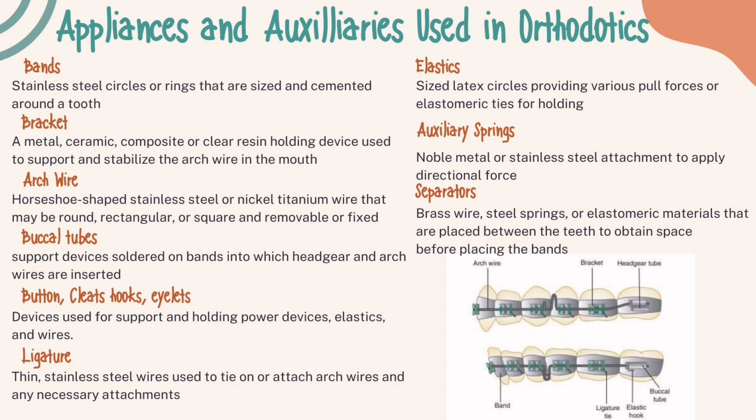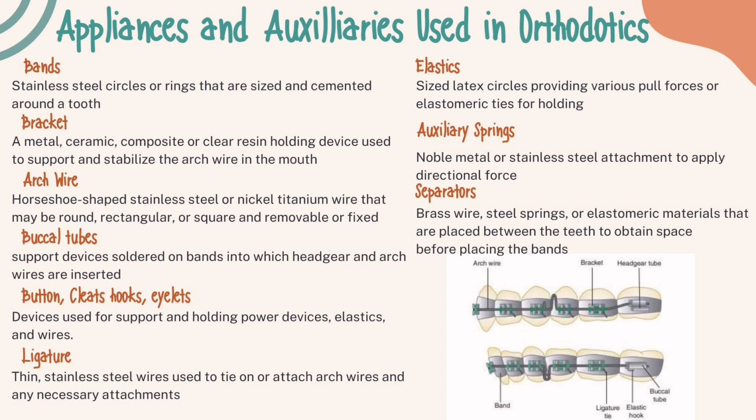First is the bands, stainless steel circles or rings that are sized and cemented around the tooth. Bands are supplied as maxillary or mandibular in varying sizes, and they may be supplied with or without brackets or tubes attached. Next is the bracket. It is a metal, ceramic, composite, or clear resin holding device used to support and stabilize the arch wire in the mouth. Arch wire is the horseshoe-shaped stainless steel or nickel titanium wire that may be round, rectangular, or square and removable or fixed.